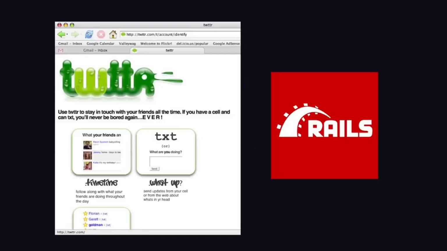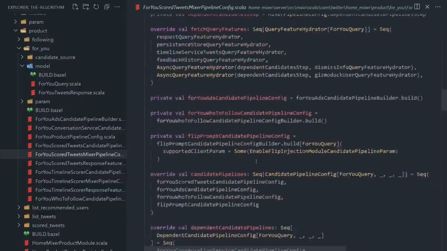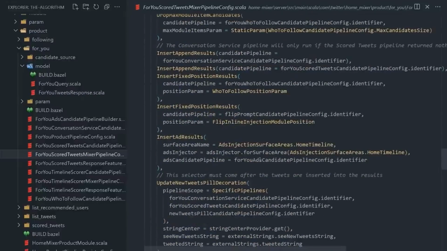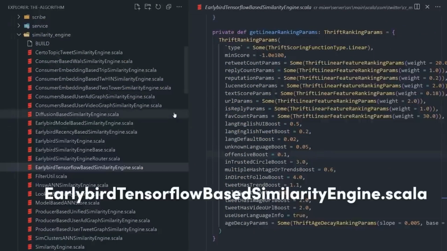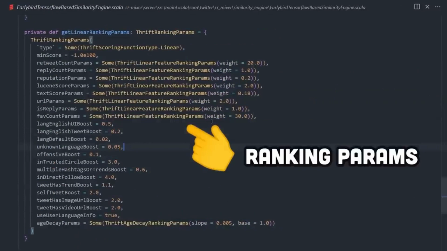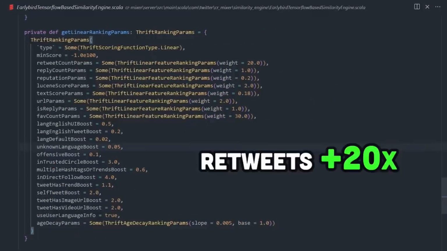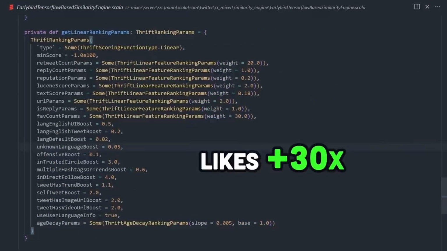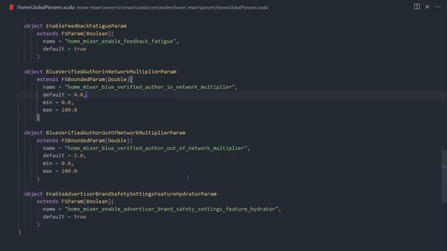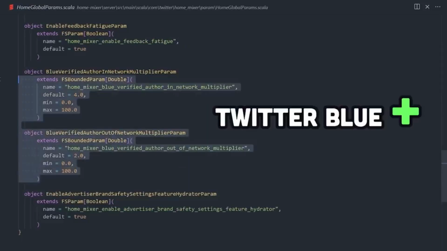Twitter was originally written with Ruby on Rails, but they moved away from it over a decade ago. Everybody already kind of knows how these algorithms work, but it's extremely interesting to see the real deal implemented in code. Like this method in the early bird TensorFlow-based similarity engine.scala file, we have a bunch of ranking parameters, each with a default value. Retweets provide a 20x boost, while likes provide a 30x boost, and images and videos also provide a small boost. And not surprisingly, you also get a boost for being a paying Twitter Blue member.